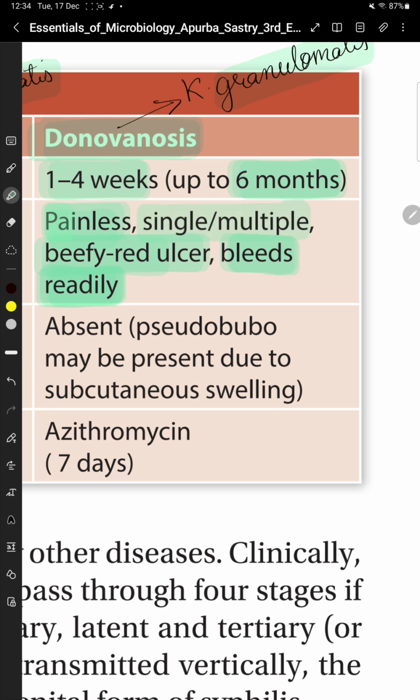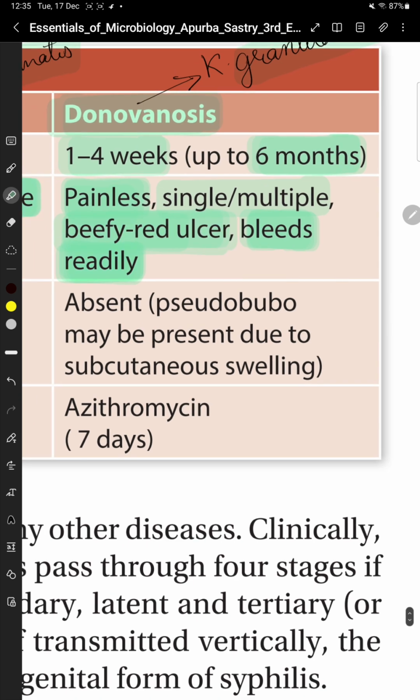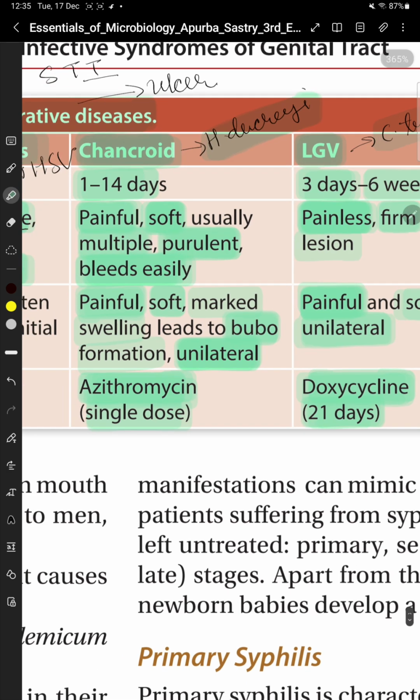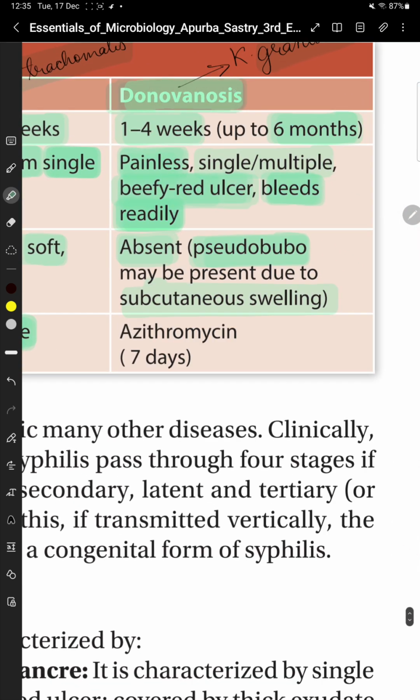डोनोवानोसिस के केस में अल्सर पेनलेस होता है, it could be single or multiple, and it will bleed easily. It is beefy red in color. Lymphadenopathy is absent. Pseudobubo may be present due to subcutaneous swelling. ठीक है, ब्यूबो फॉर्मेशन किसके केस में होता है? ब्यूबो फॉर्मेशन होता है शैनक्रोइड के केस में, और डोनोवानोसिस के केस में pseudobubo may be formed due to subcutaneous swelling, and the treatment is azithromycin.